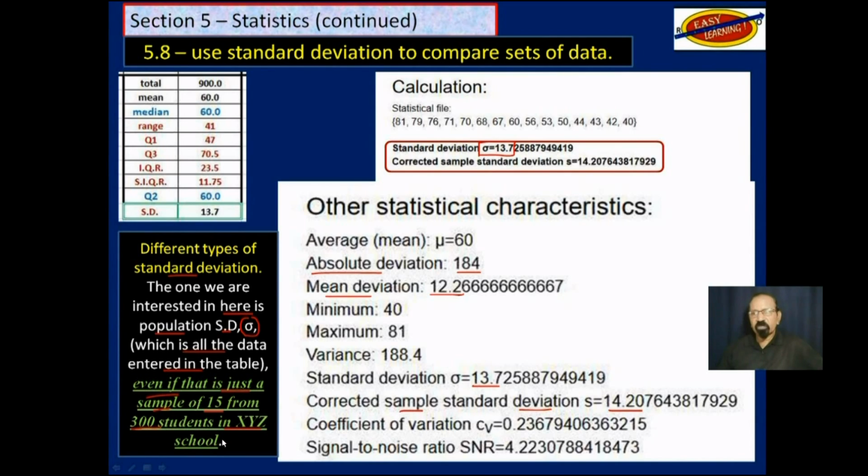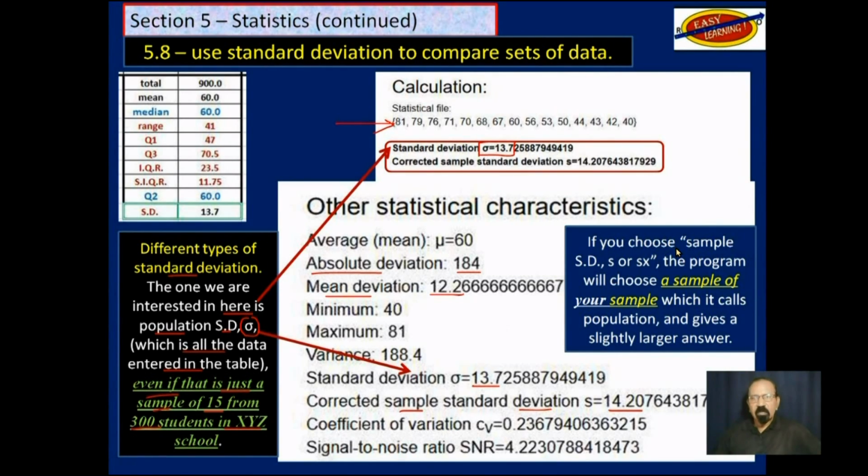As far as the program is concerned, that is all it has, and it will treat everything here as your population. So the standard deviation is the population standard deviation. There is another one that says sample, which is SD, S, or SX. Now the program will choose a sample of your sample, which it calls the population, and gives a slightly larger answer, as you see down here and up here. So there are different types of standard deviation.